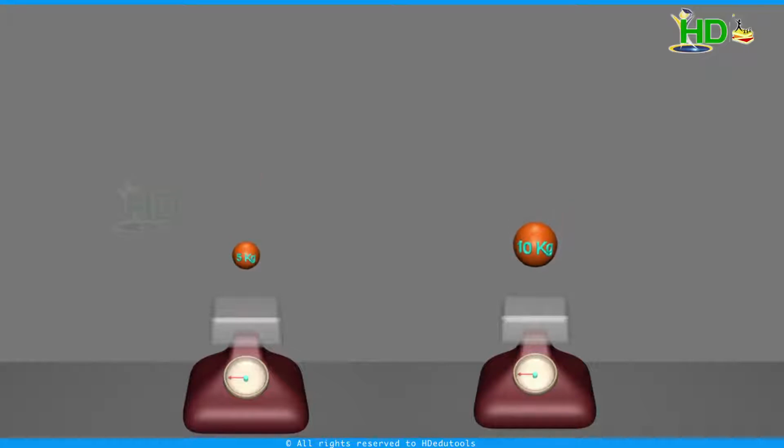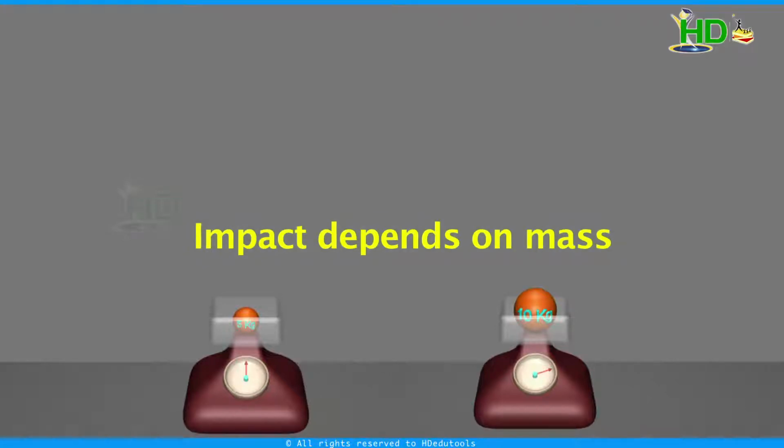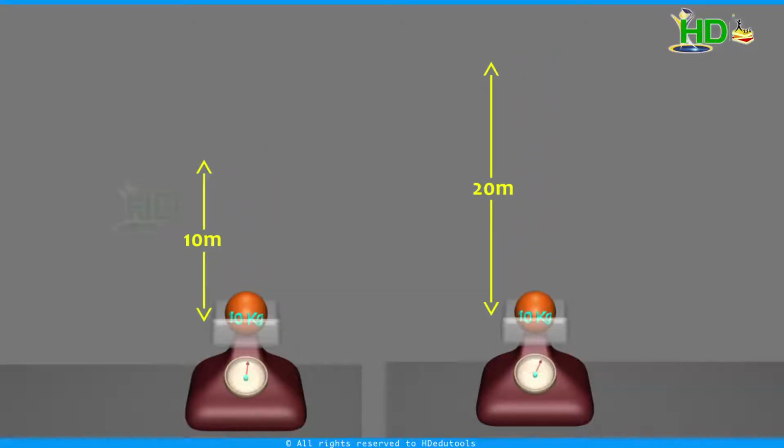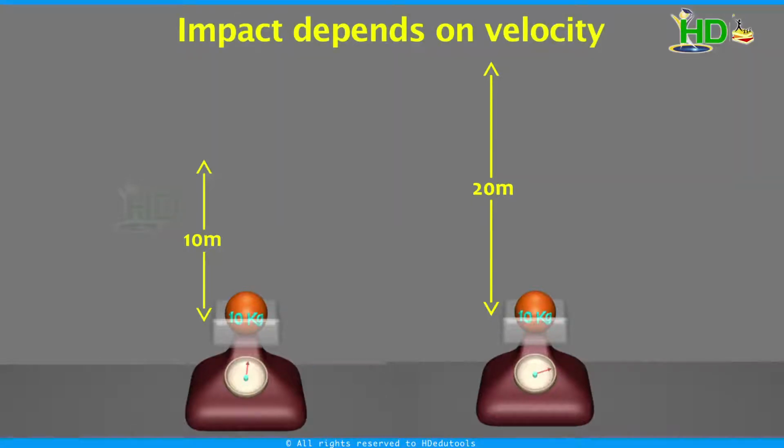When they fall on the balance, they give some impact on the balance. This impact of force, in this case, depends on mass. Now we take another object of mass 10 kg and allow it to fall from two different heights, 10 meter and 20 meter. They are falling from different heights, which means the velocity is not the same. This object gets more velocity compared to this. In this case, mass is the same. If you observe the reading on the balance, we can note that the impact depends on velocity.